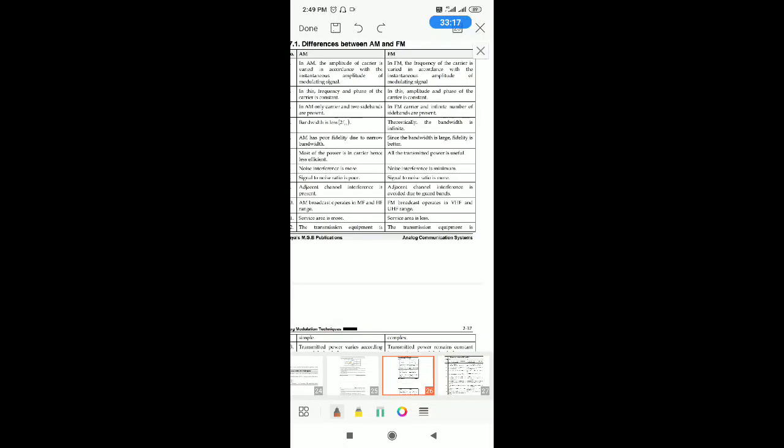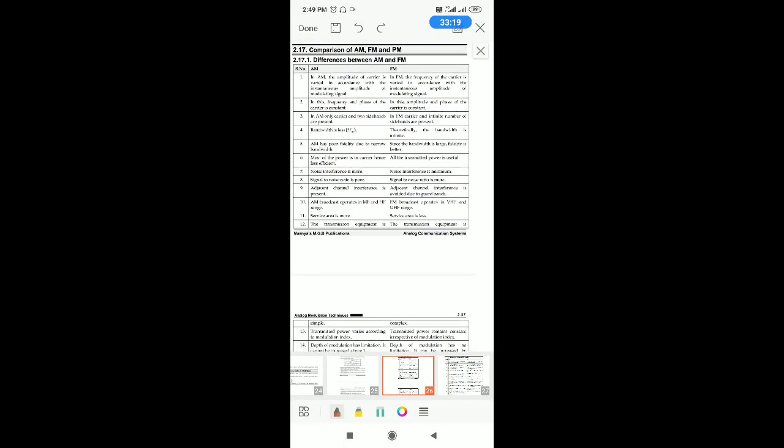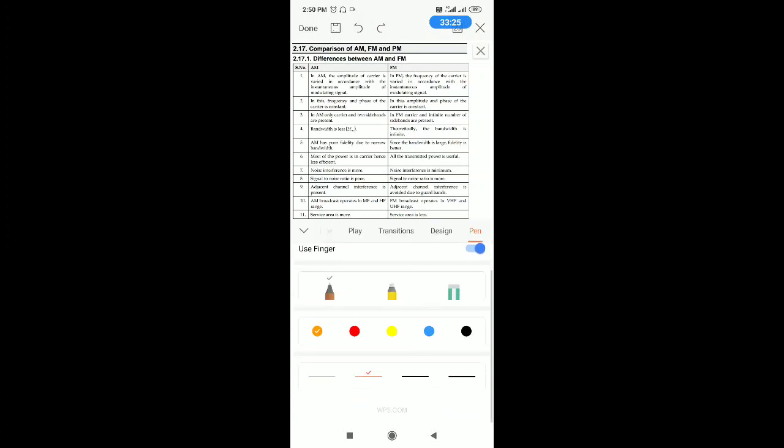So those are the differences between AM and FM. And one more difference is that FM is complex, AM is simple.